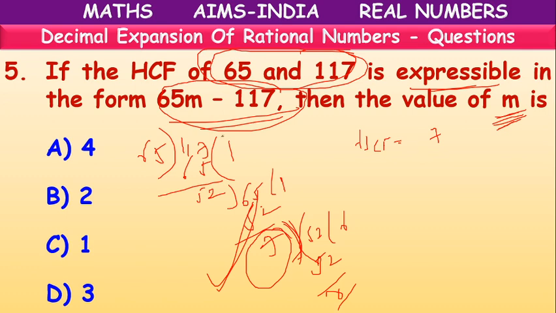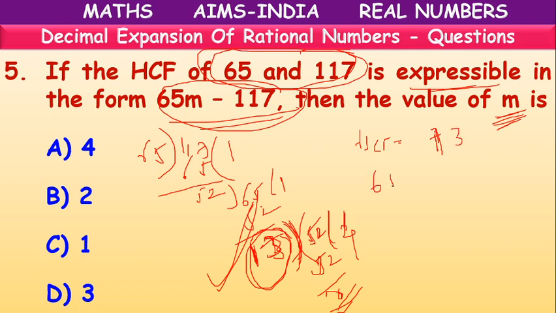One minute, children. 65 ones are 65, 2, 52. Sorry children, 52 ones are 52. In 5, 3 goes, means 3 will come, 6, 5 here. Sorry children, here 13 is the remainder. So 13 will be the divisor. 52 is there. 13 fours are 52, 0 means when we divide with 13, the remainder is 0. So the HCF is 13.